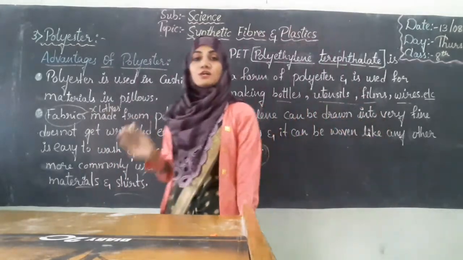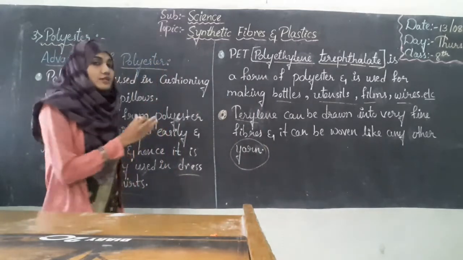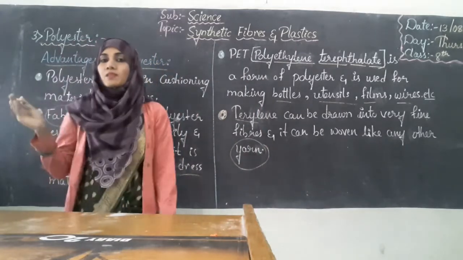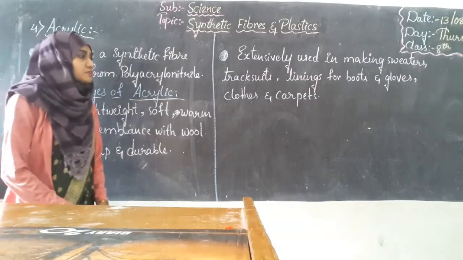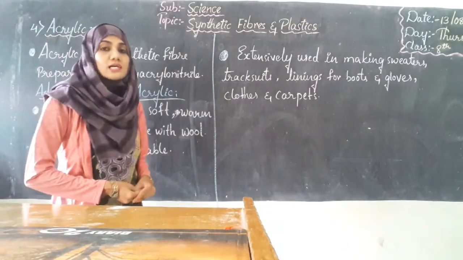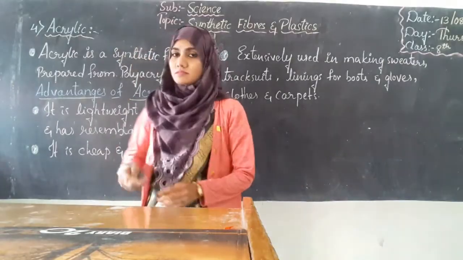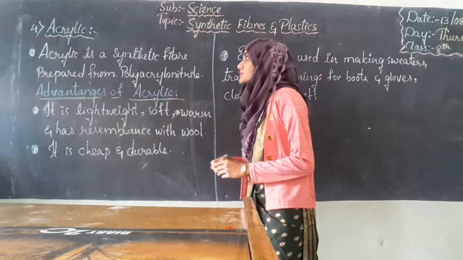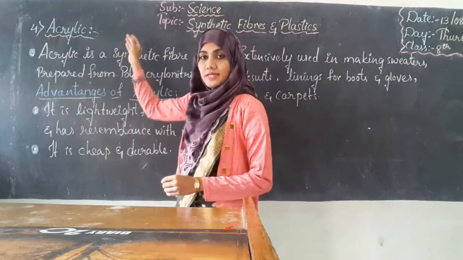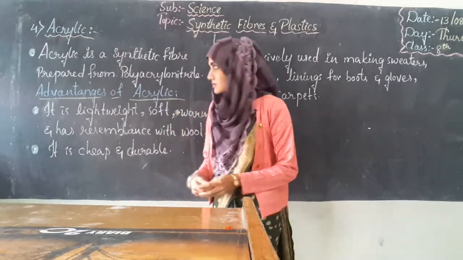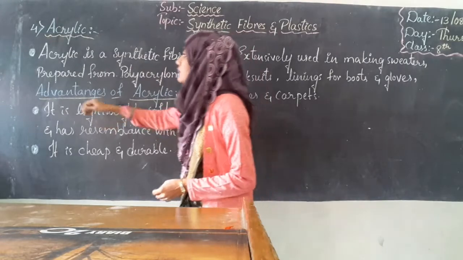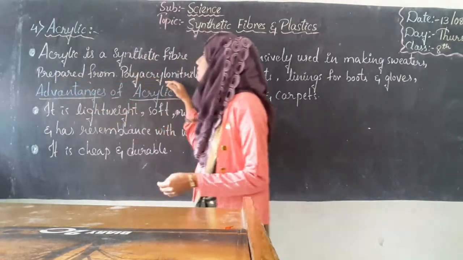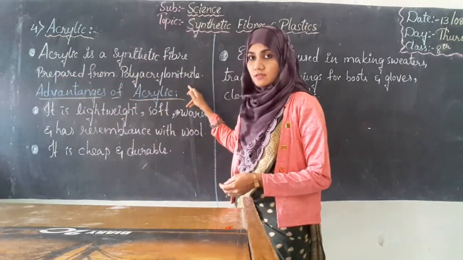Now we shall see one more type of synthetic fiber, that is acrylic. So students, the fourth type of synthetic fiber is acrylic. Acrylic is a synthetic fiber and is prepared from polyacrylonitrile.